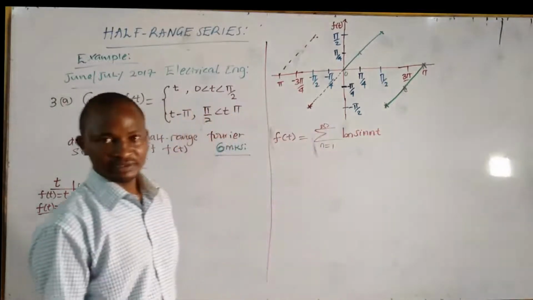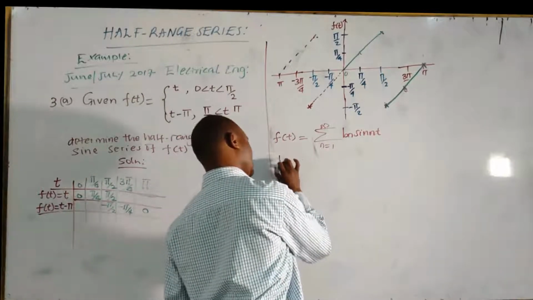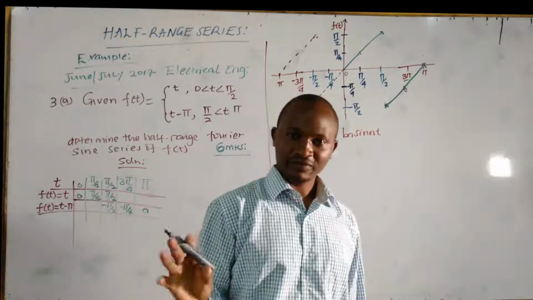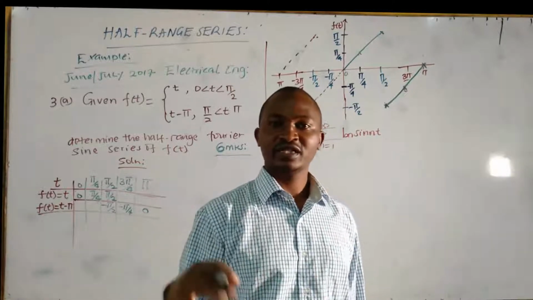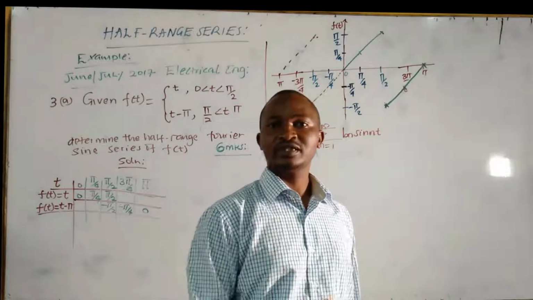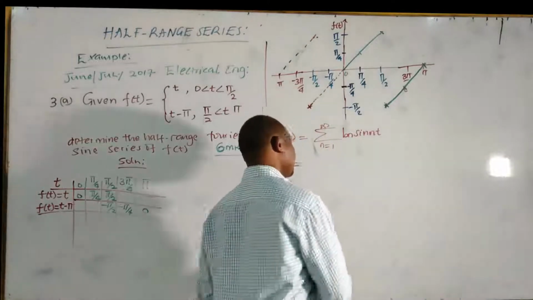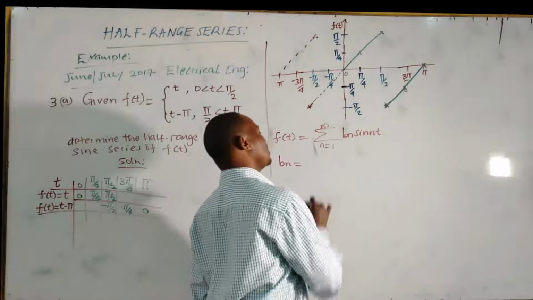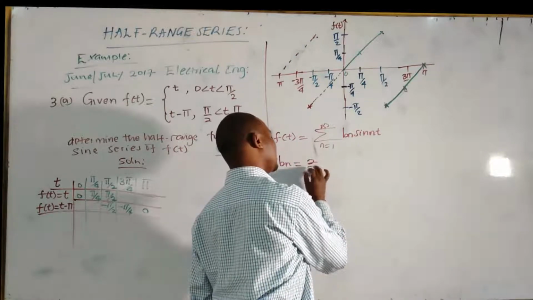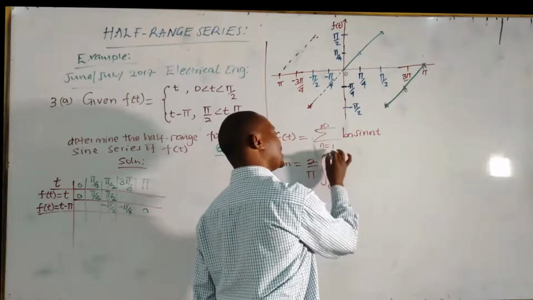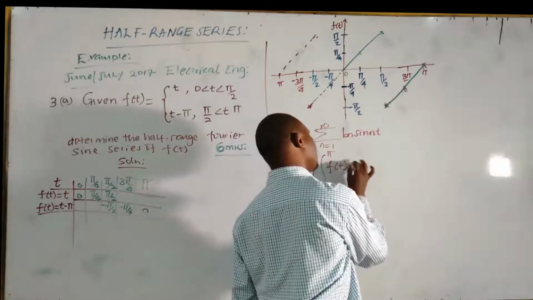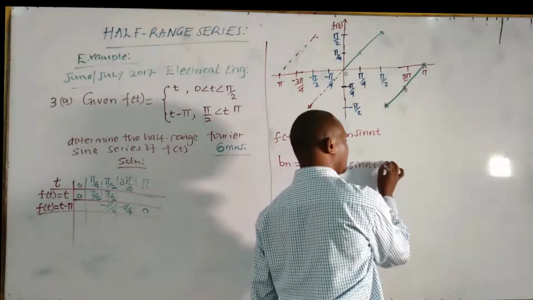We need to get Bn. Half range is just an extension of even and odd, and here we are treating it like odd. The Fourier coefficients are just the same. Bn is equal to 2 over pi, integrate from 0 to pi, the function of t times sine nt with respect to t.